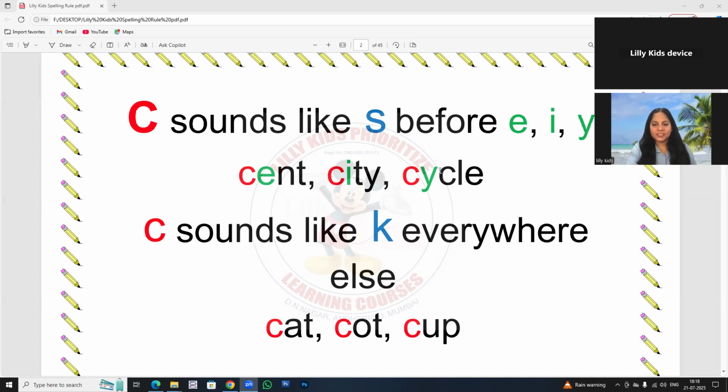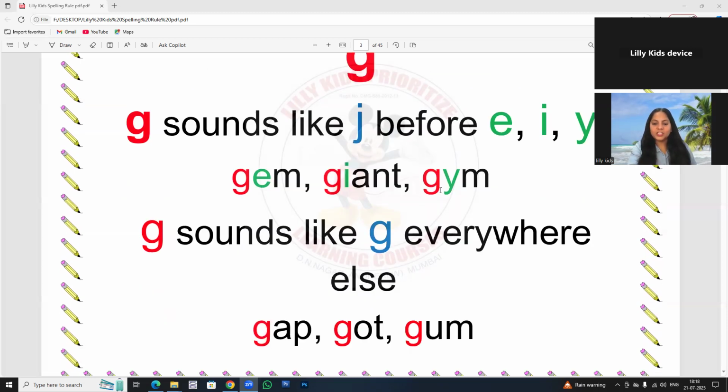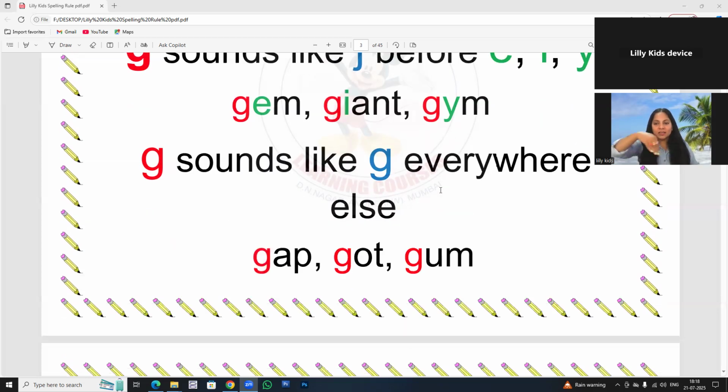Moving on to the next, letter G. If letter G follows E, I and Y, letter G will have the j sound, as in the words gem, giant, gym. Whereas if letter G follows A, O and U, letter G will have the g sound, as in the words gap, got, gum.